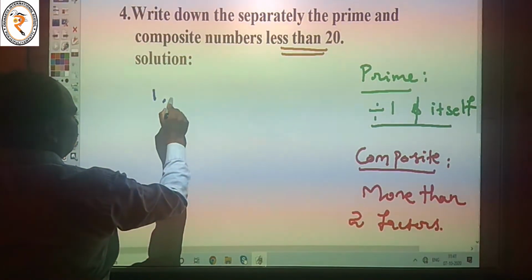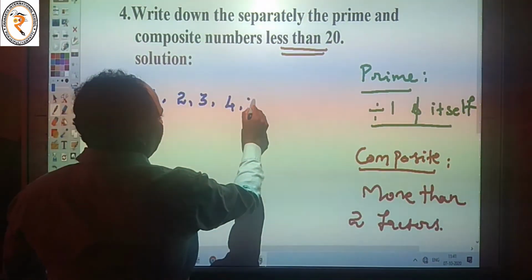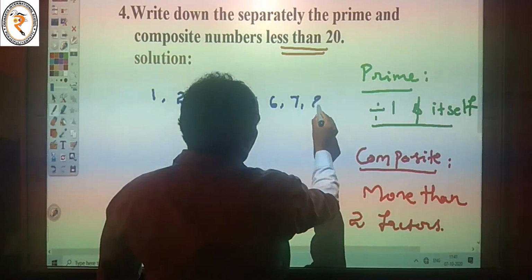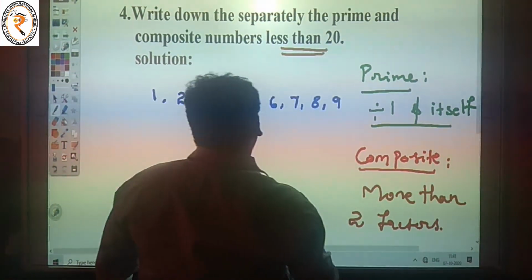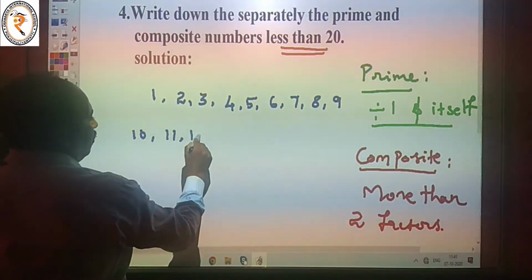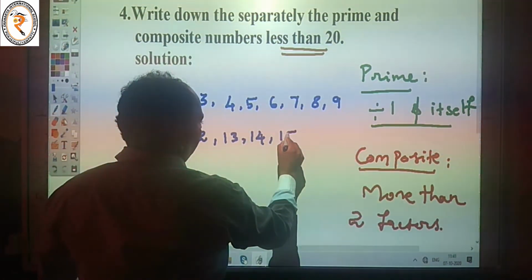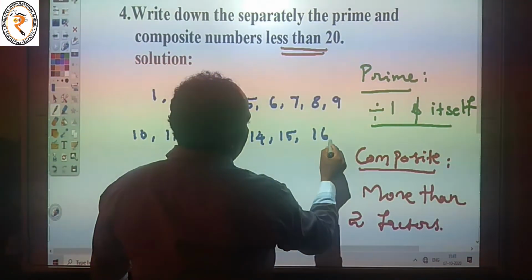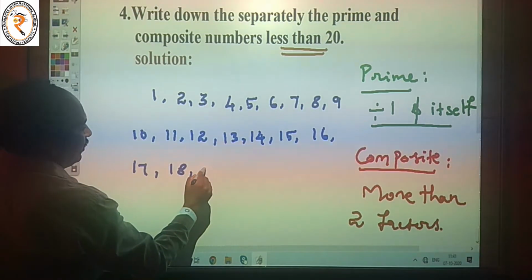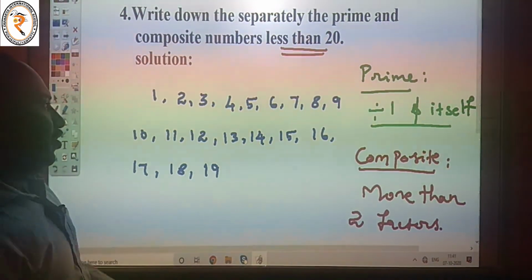Less than 20 means 1, 2, 3, 4, 5, 6, 7, 8, 9, 10, 11, 12, 13, 14, 15, 16, 17, 18, up to 19, because we want numbers less than 20.